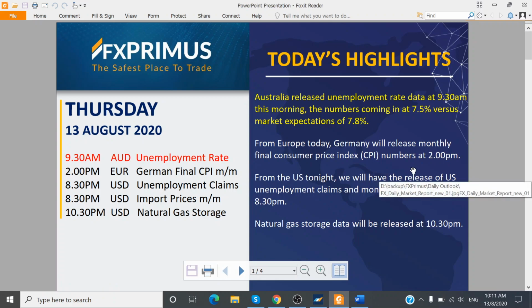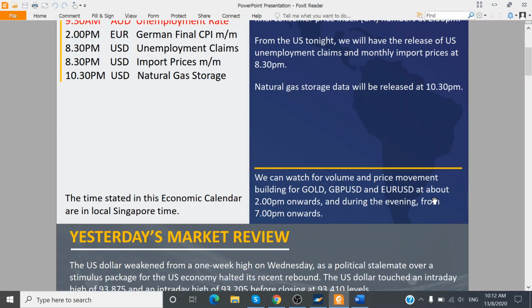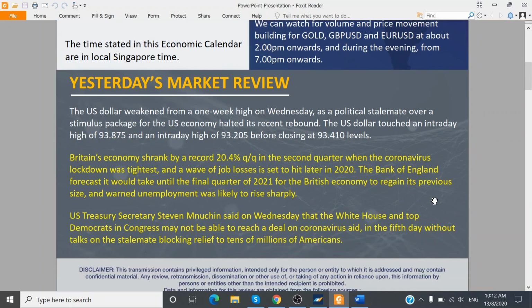Moving to the next economic data coming up this afternoon. This will be the German final consumer price index data coming out at 2 p.m. And towards the evening session, we will be having the usual US unemployment claims numbers at 8:30 p.m. together with monthly import prices. And tonight we will be having the natural gas storage data coming out at 10:30 p.m. And that will more or less wrap up the economic calendar data for today.